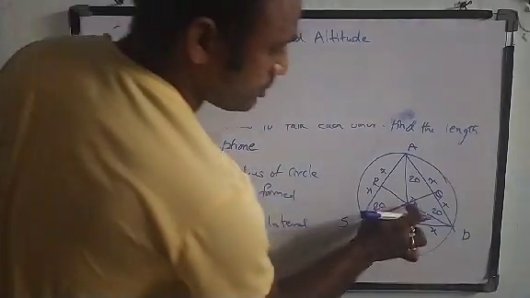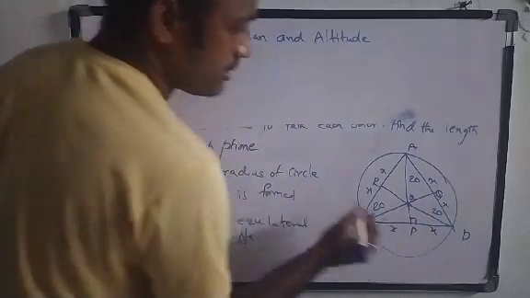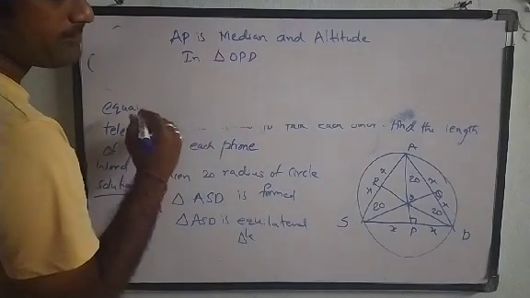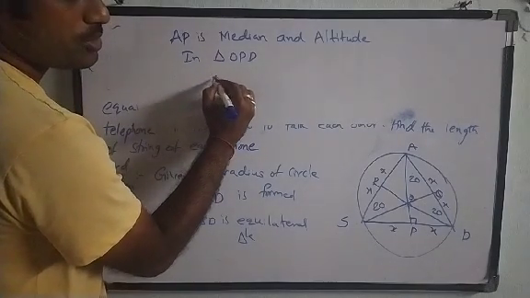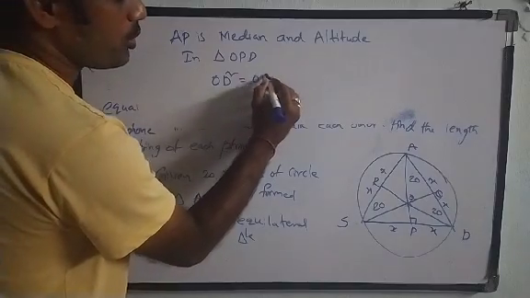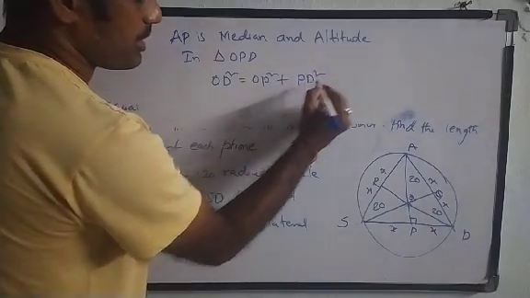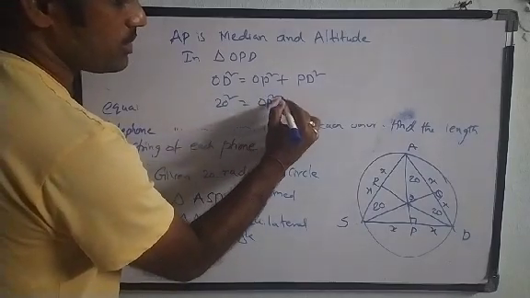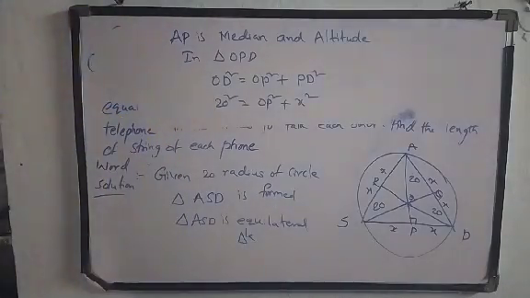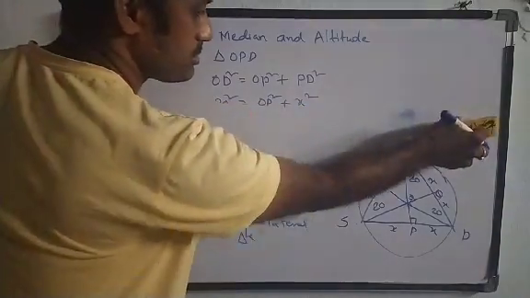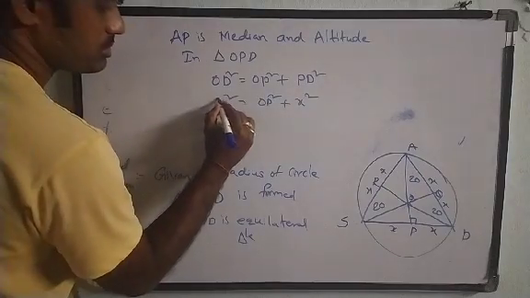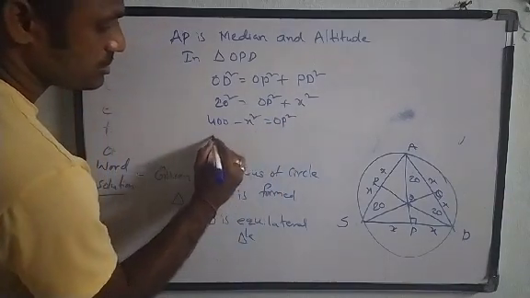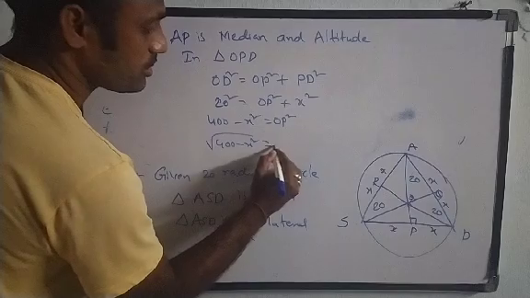Okay. Now if you take this small triangle, this is O. In triangle OPD, OD square is equal to OP square plus PD square. So OD square, 20 square, is equal to OP square plus, as PD is x, x square. So 400 minus x square is equal to OP square. So root of 400 minus x square is equal to OP.